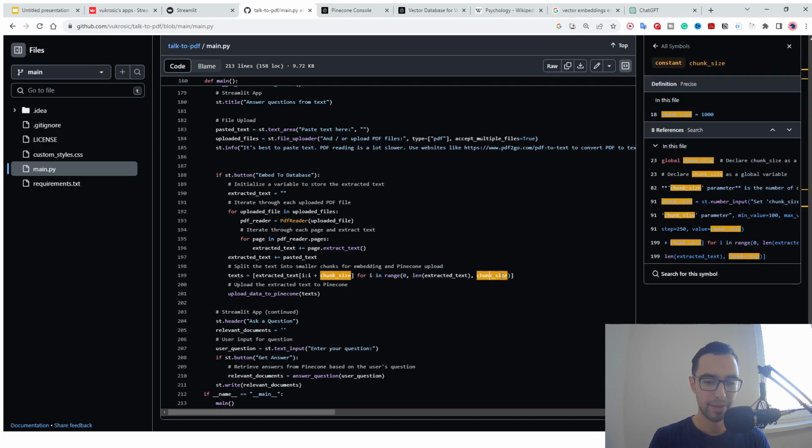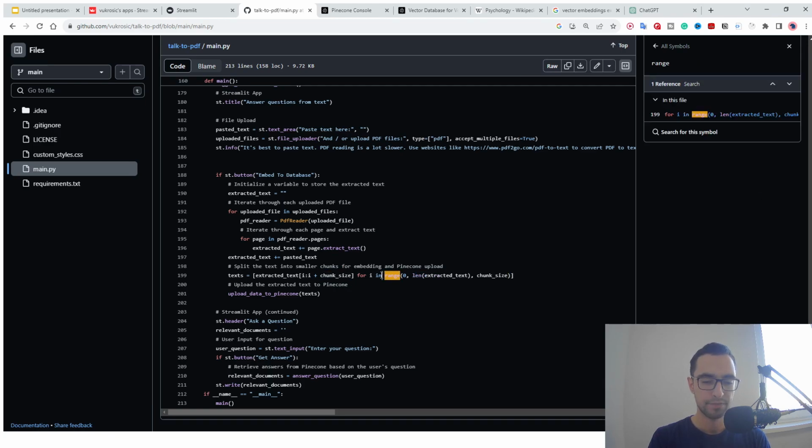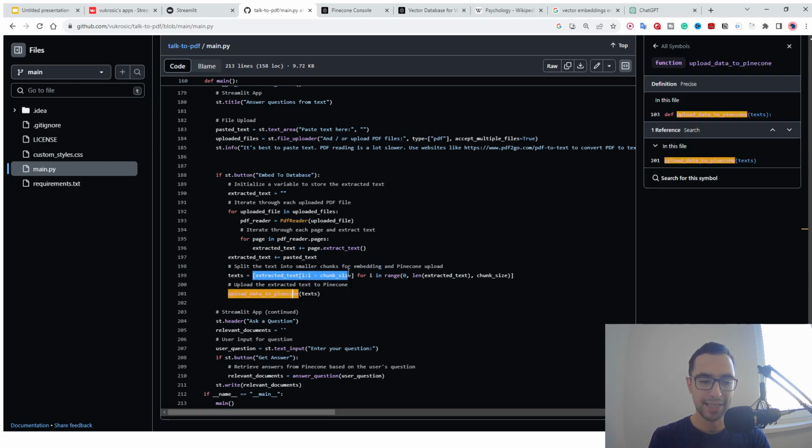So it's going to go from 0 to the length of the text in characters, but by 1,000, by chunk size. We're going to take from i to i plus chunk size. In the beginning, i will be 0, so it will go from 0 to 1,000. It's going to make those 1,000 characters one element of this array.